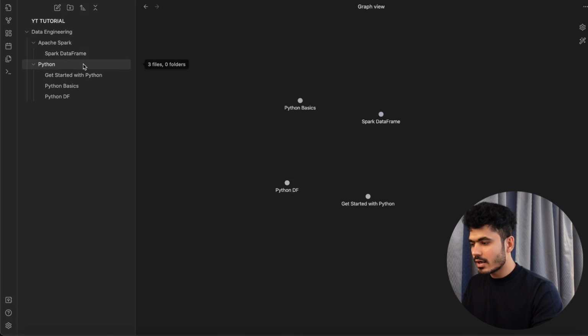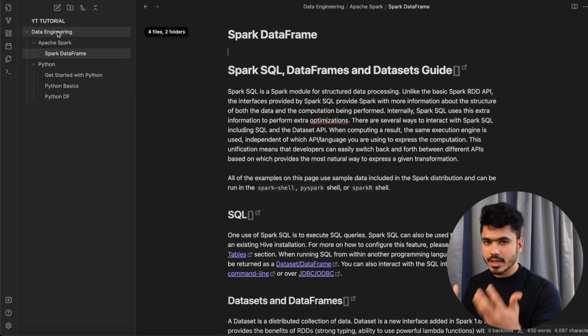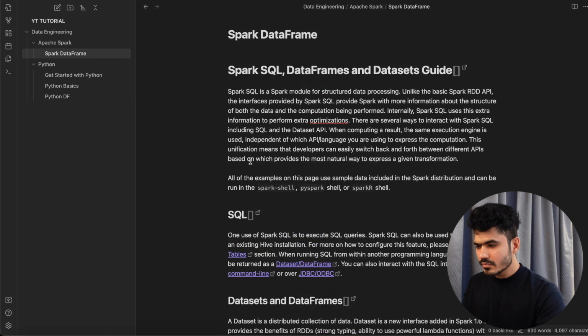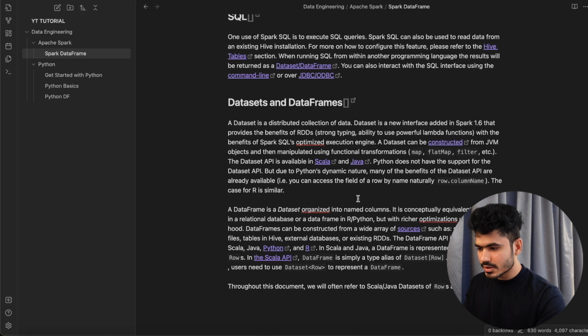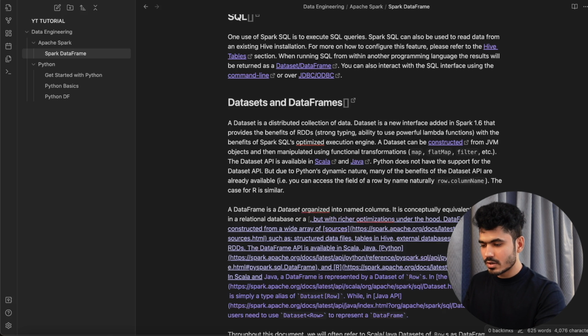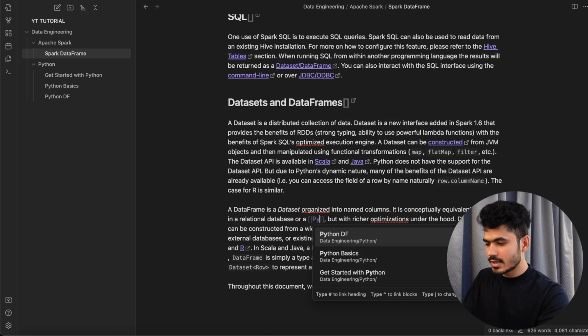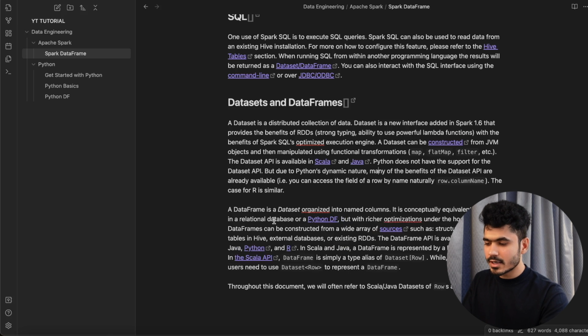Now let's say I want to create a similar topic connection. This is the core of Obsidian, right? You have the folders, you have the notes. Inside notes you can create the connection between different topics. So let's say I have some file available such as this, R in Python. What I can do is for Python, I want to give the data frame in Python. So for data frame in Python, I can just put double brackets like this. Okay, double brackets is the syntax available, and just say Python df.